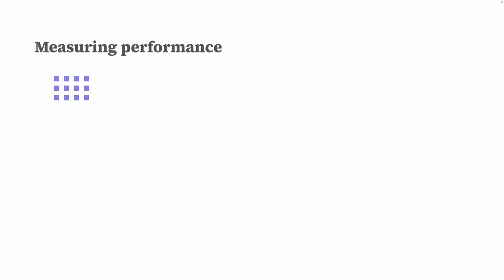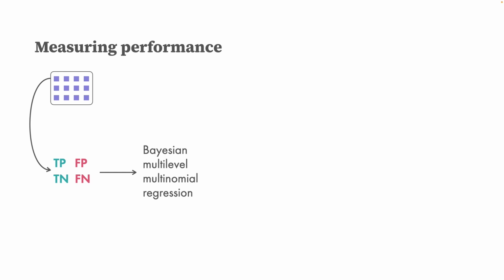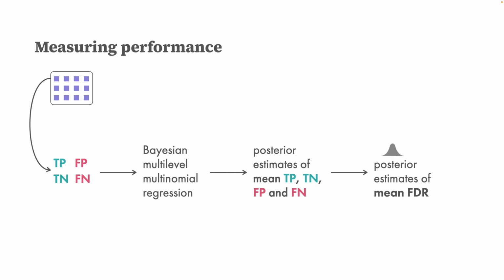Based on the participant's decision in every trial, we can calculate the total number of true positives, false positives, true negatives, and false negatives. We then use a Bayesian multi-level multinomial regression model to calculate the posterior probability distributions of the average number of true positives, false positives, true negatives, and false negatives. We can use these posterior estimates to obtain a posterior average false discovery rate and compare participants' performance between conditions. Additionally, we can also use the payoff to compare participants' performances across conditions.